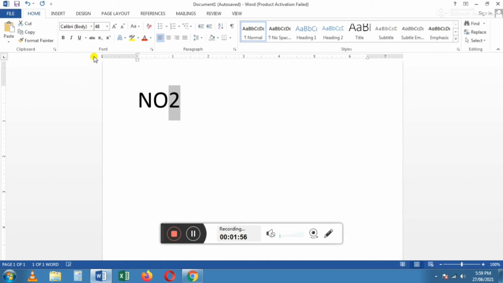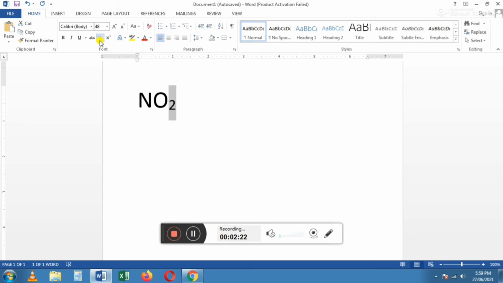Here, this is the subscript and this tool is called the superscript. So, here now I wish to change the subscript, not a superscript. This tool only we have to click. So, I am going to click.